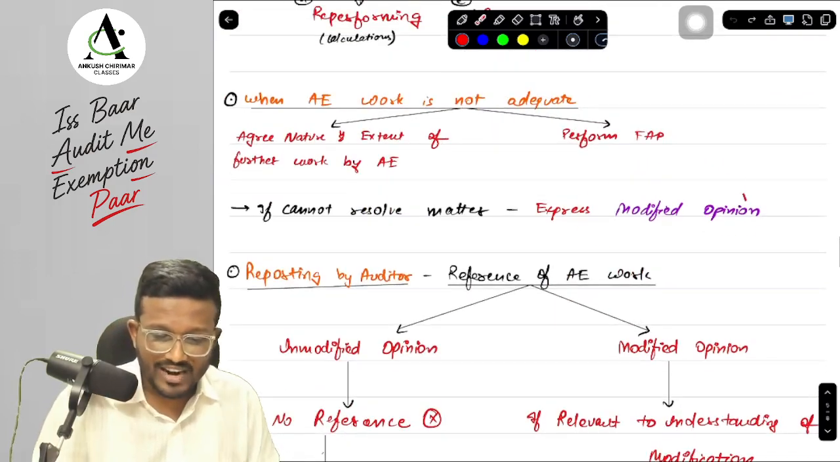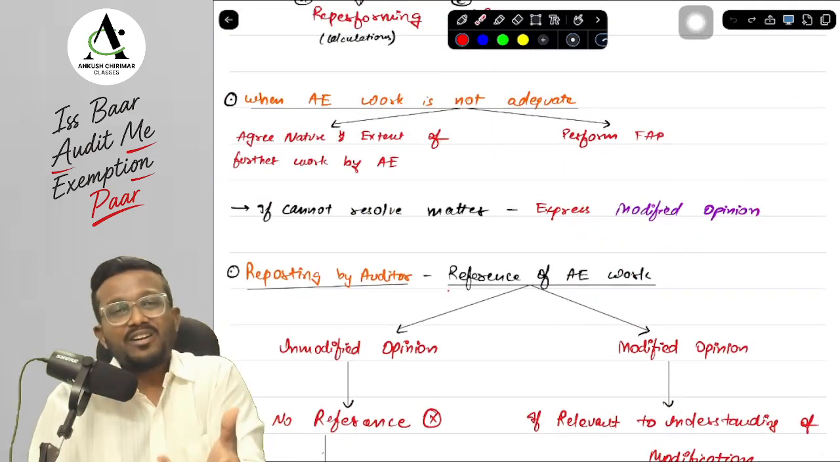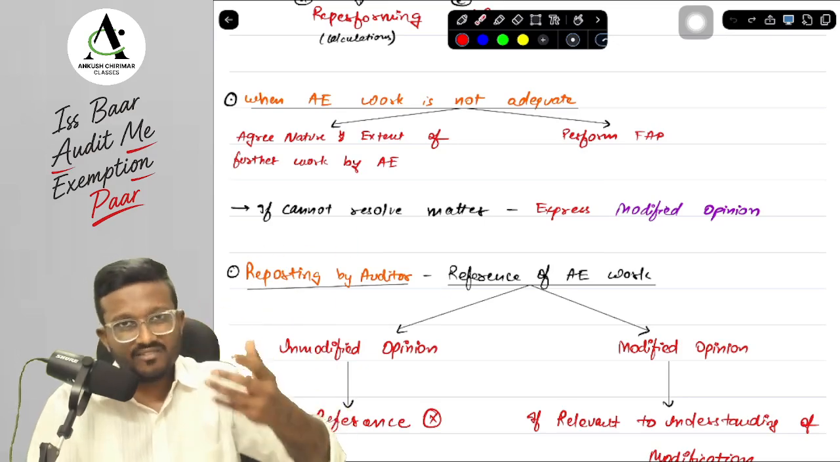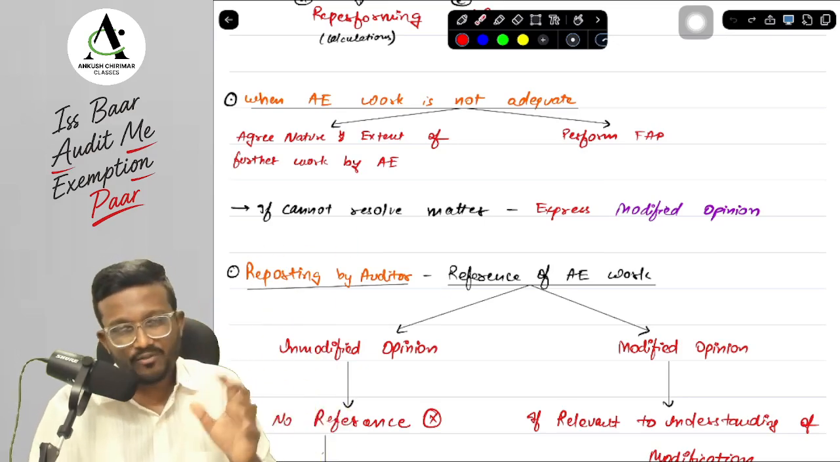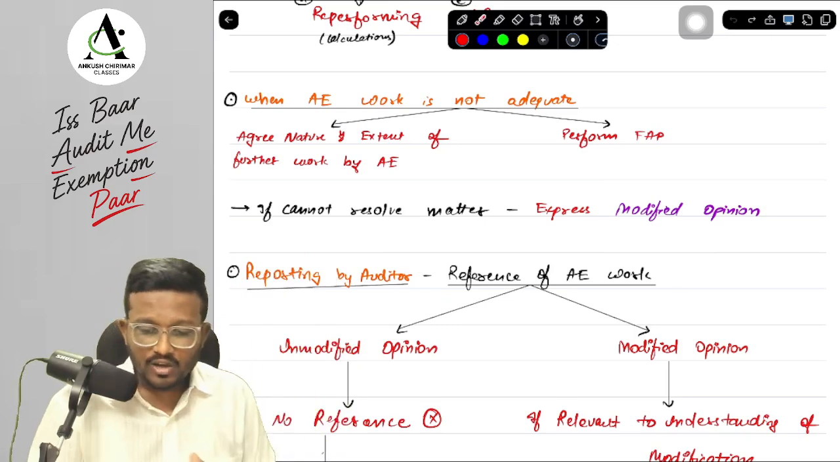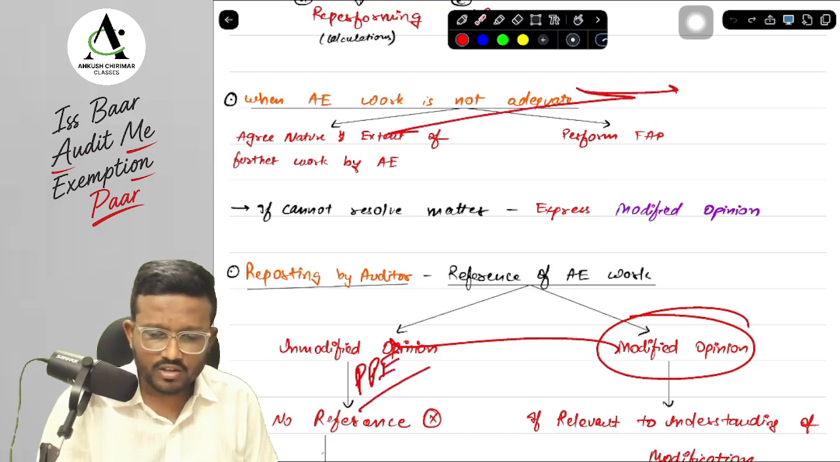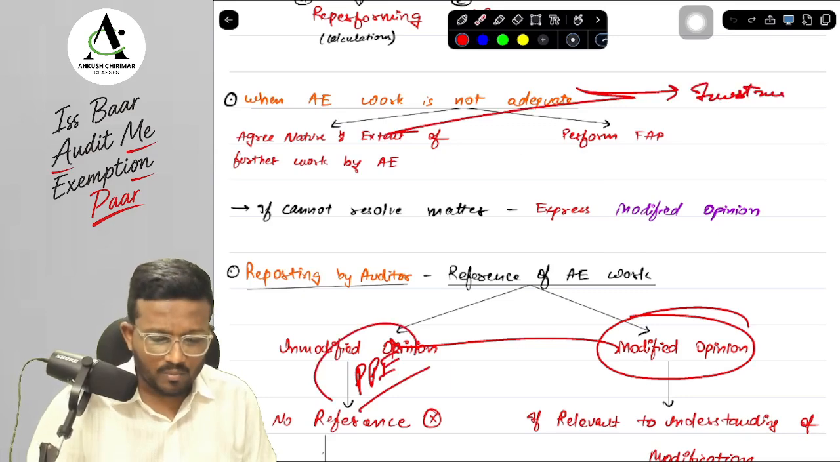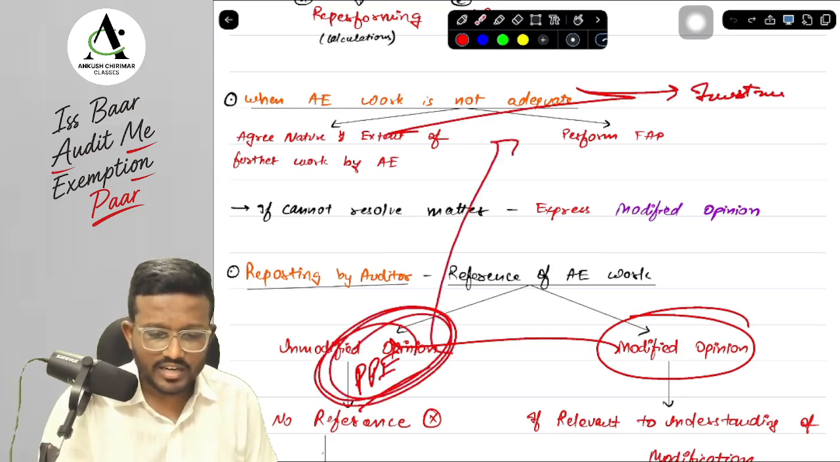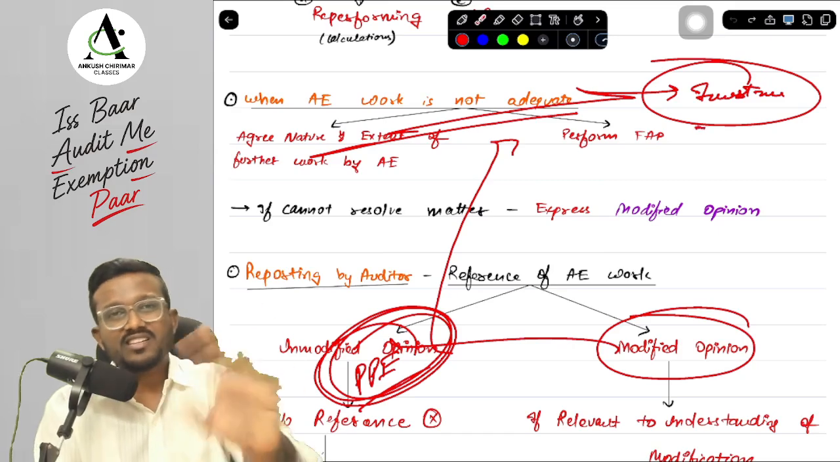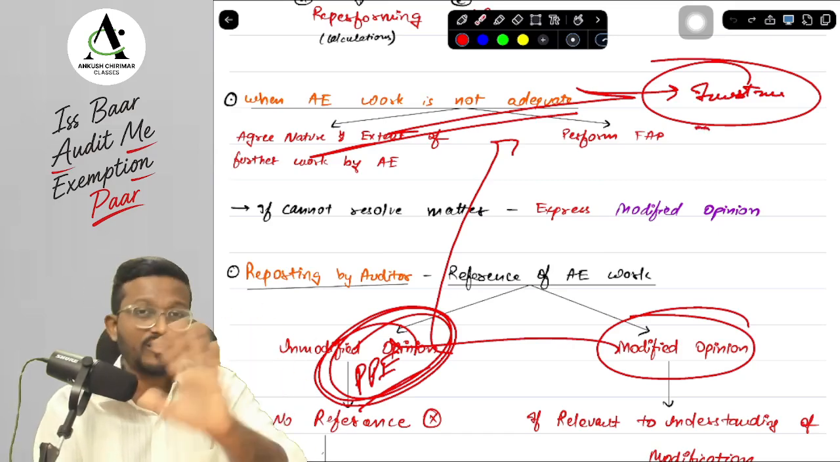Suppose you have given a modified opinion in this particular case, and the reference to the auditor's expert work is relevant and important for the users to understand the modification, then you can give it. Otherwise, suppose you have given a modified opinion for PPE, and the auditor's expert was used for, maybe, investments. Now, if I have given a modified opinion on PPE, can I give a reference to the auditor's expert work which was done on investments? No, sir, because it is not relevant over here for the modification, so we will not give.